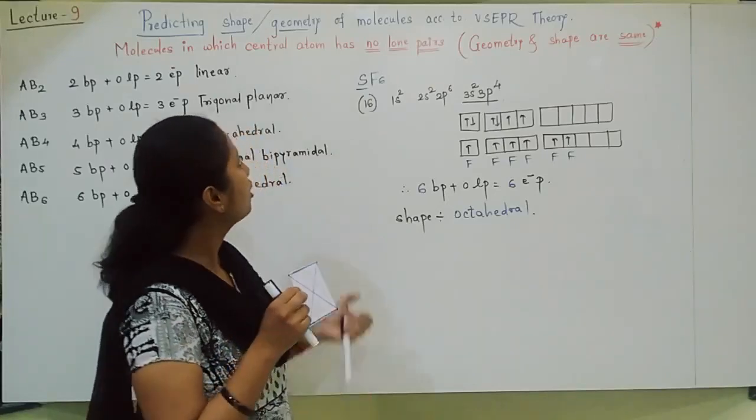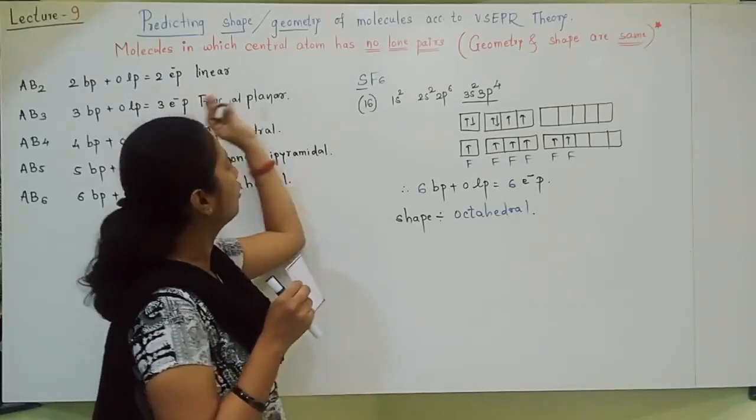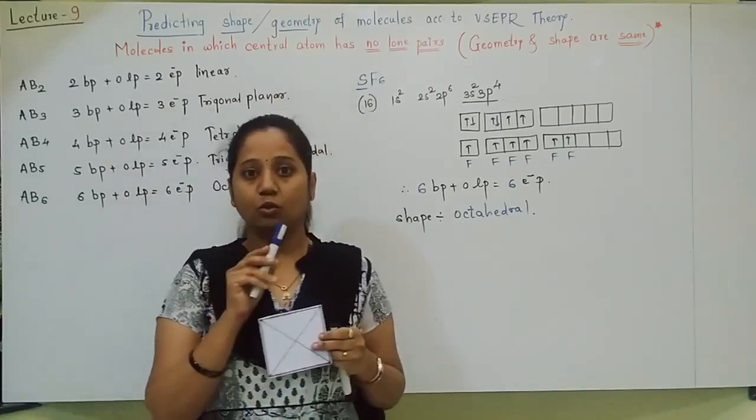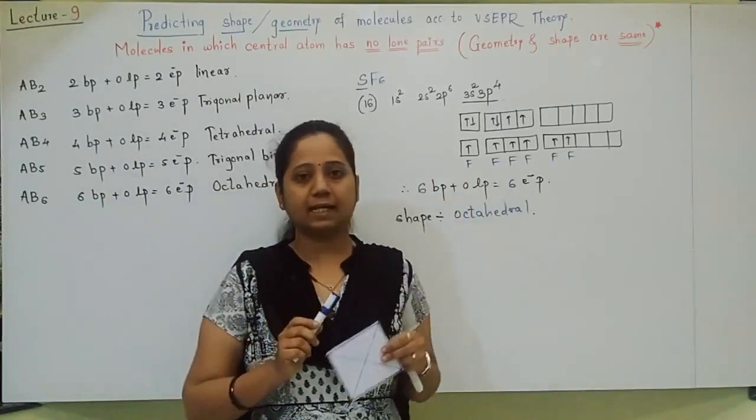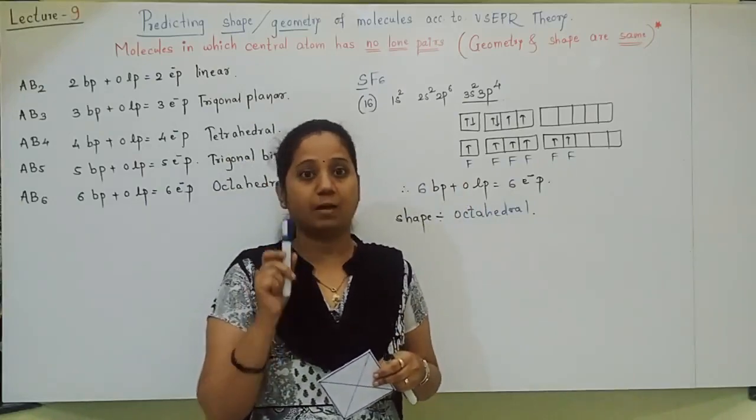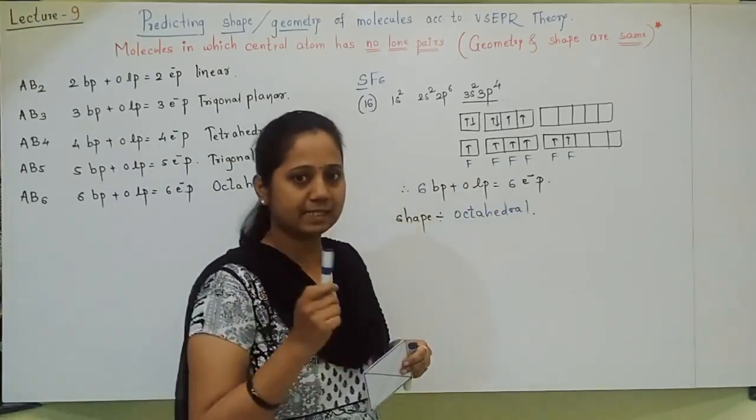Now we have finished all examples for the molecules in which the central atom has no lone pairs. Let us move to the second category of molecules in which the central atom has lone pairs. Let us see, students.